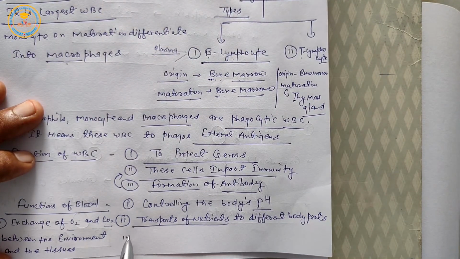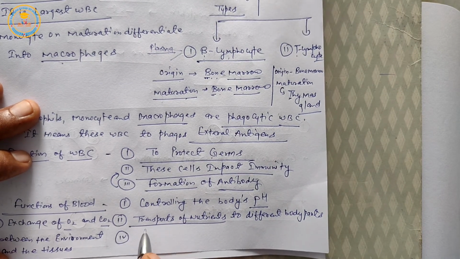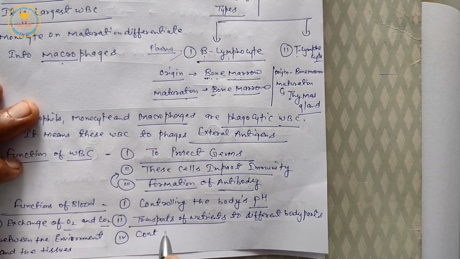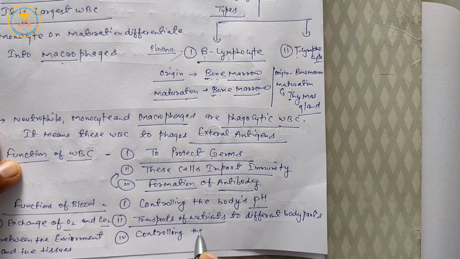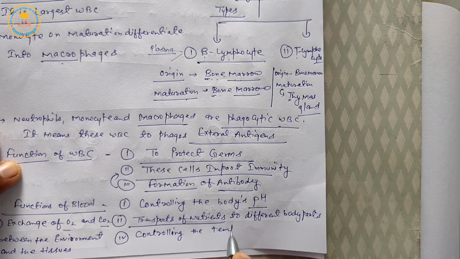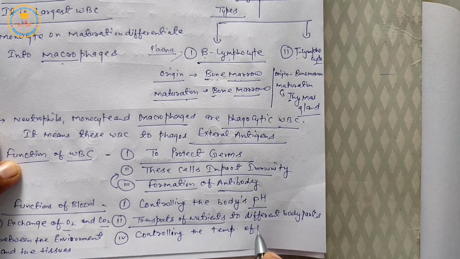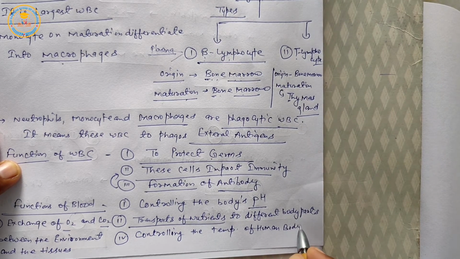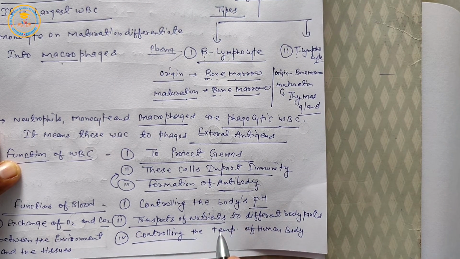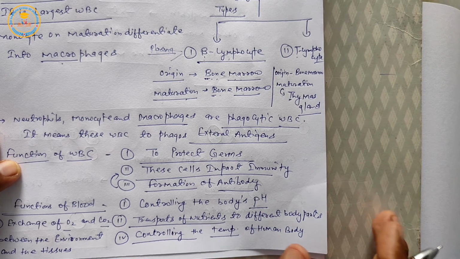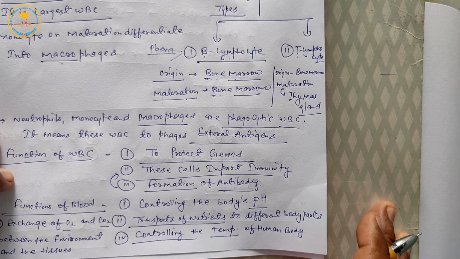And fourth is controlling the temperature of the human body. Once again, controlling the pH of the human body. Next is controlling the temperature of the human body.